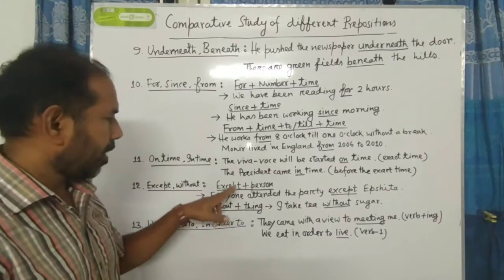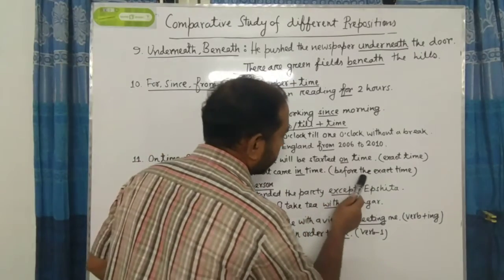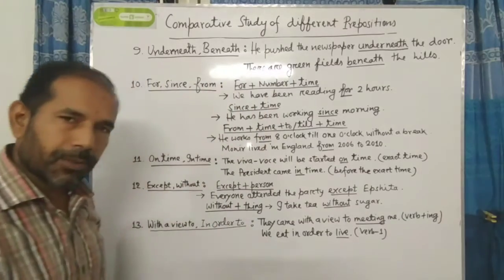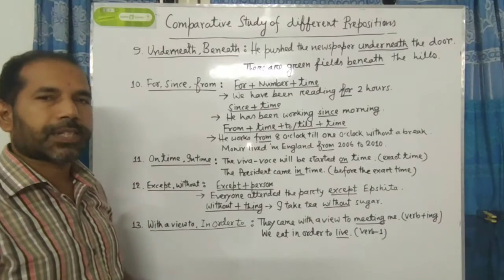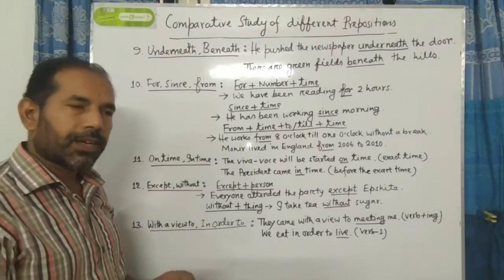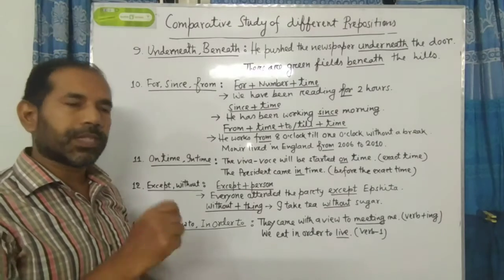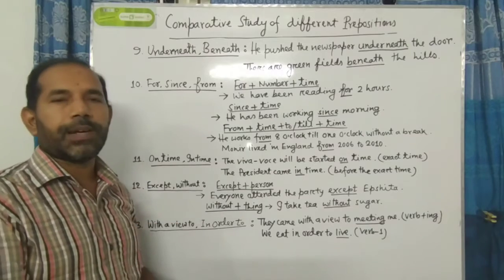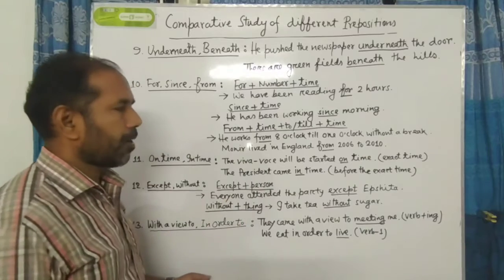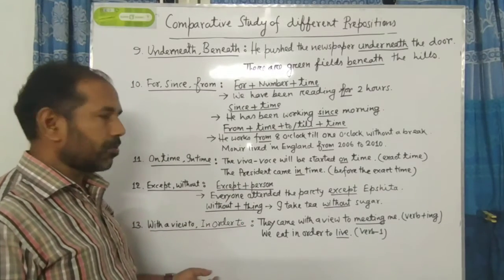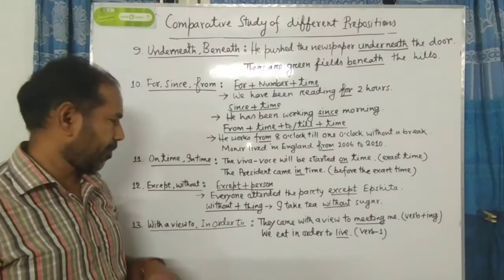The president came in time. Here is the indication for you: before the exact time. If anybody arrives at any place before the exact time, not at the exact time, it may be 5 minutes ago, it may be 1 hour ago, it may be 10 minutes ago, not at the exact time, then in that case you have to use in time. Dear students, I think you have understood the differences between on time and in time.